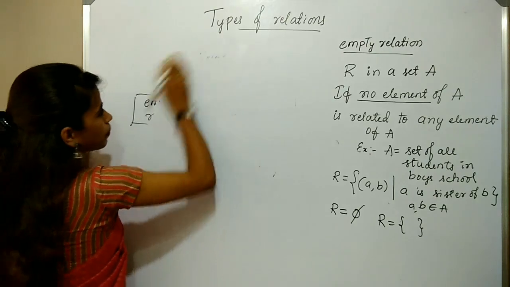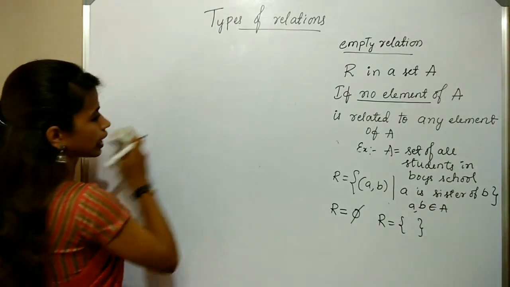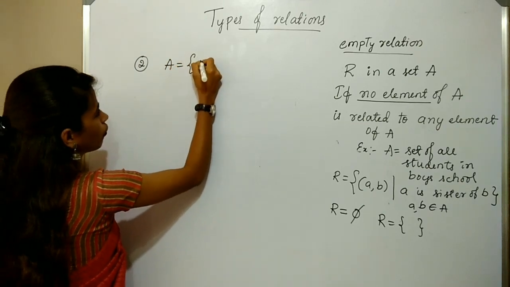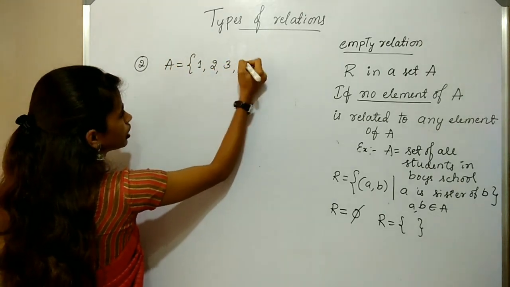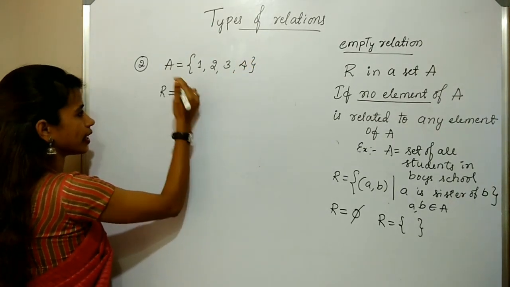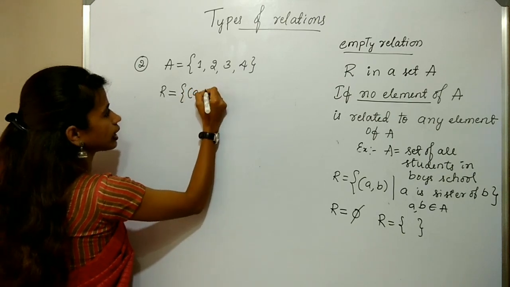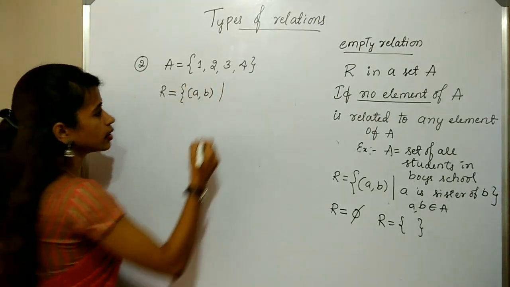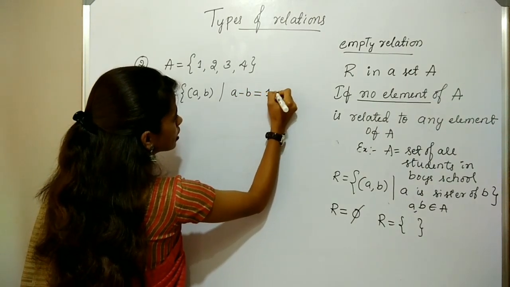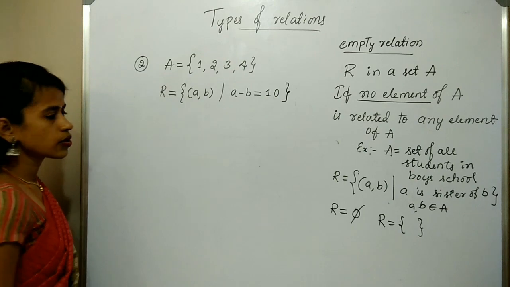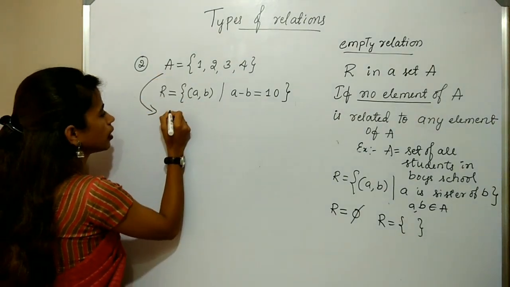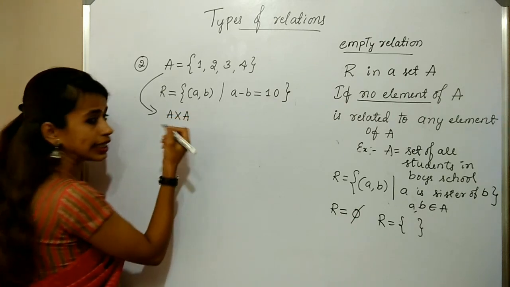Let us take another example. Second example. Here I am taking A is equal to 1, 2, 3, 4 and the relation R in the set A is equal to set of all A comma B such that A minus B, the difference, is equal to 10. So let us check whether it is empty or not. For that, first take Cartesian product of A with itself.